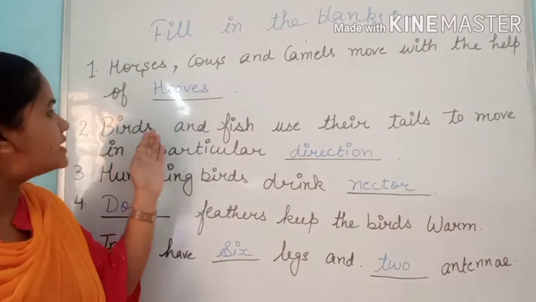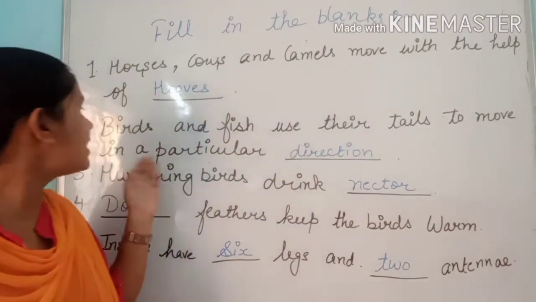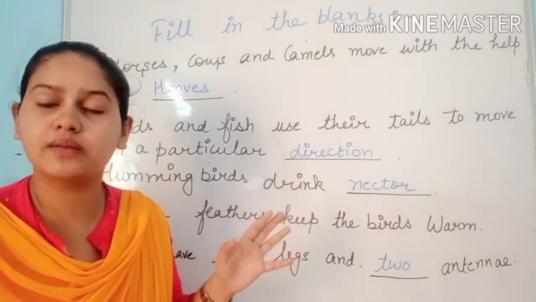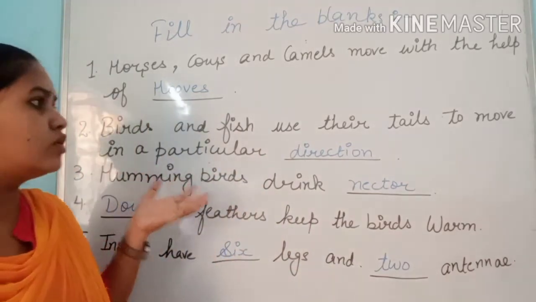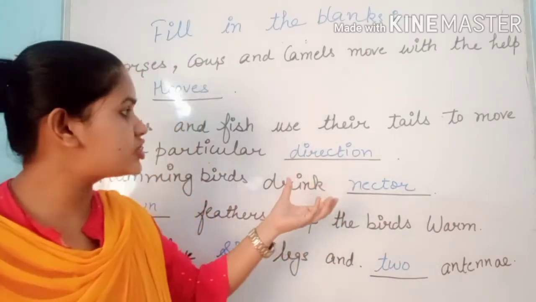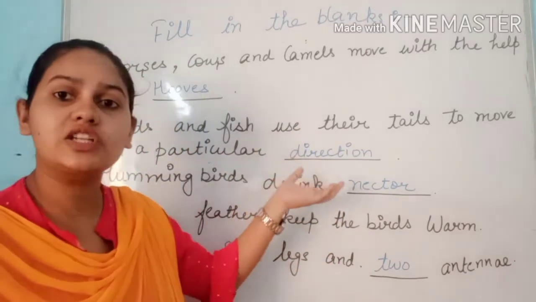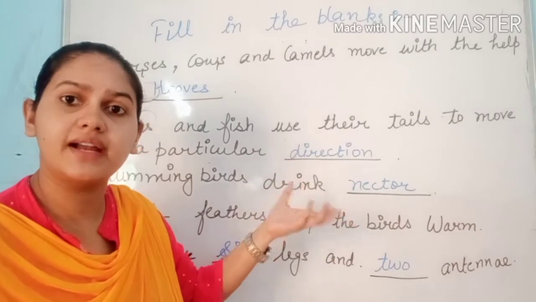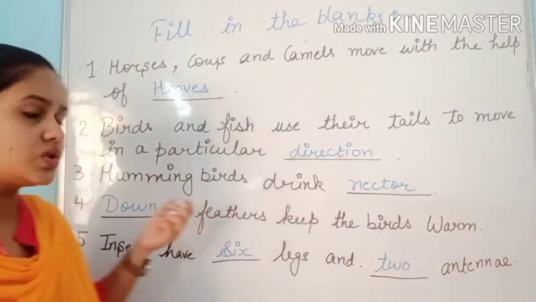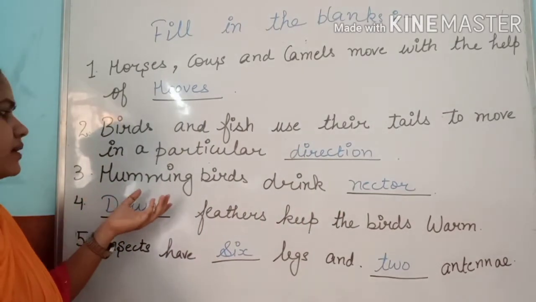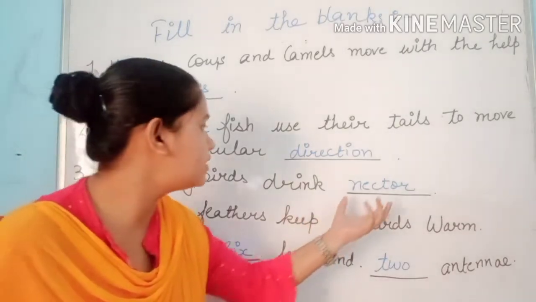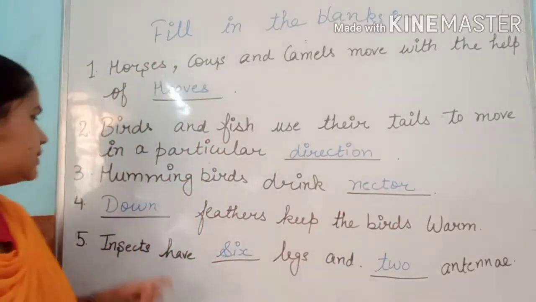So you can see birds and fish use their tails to move in a particular dash. They can move by their tail, right? The fishes and some birds can move with the help of their tails, right? They move in a particular direction. So our second fill up is direction. So come to the third one. Humming birds drink dash. What do they drink? They drink nectar, right? So the third one is nectar.